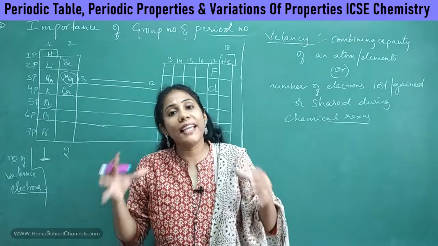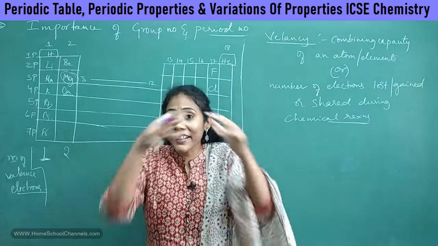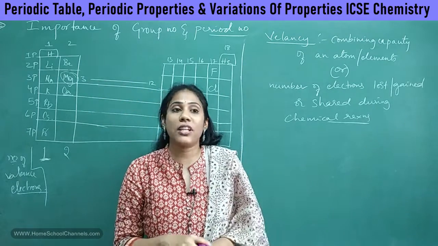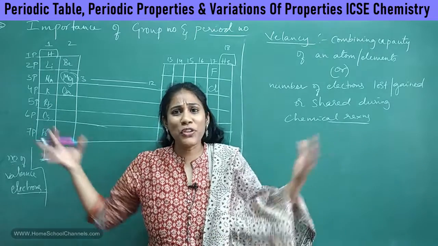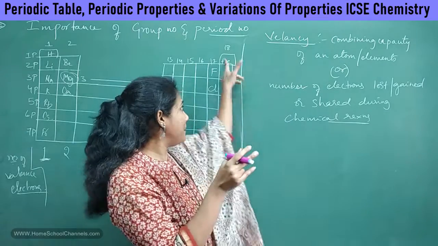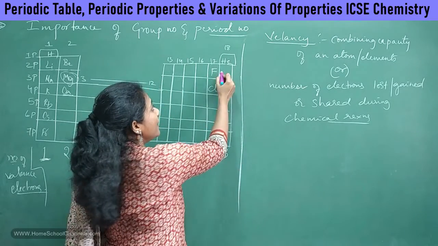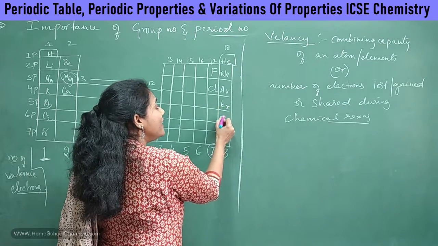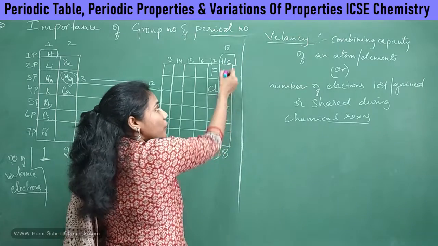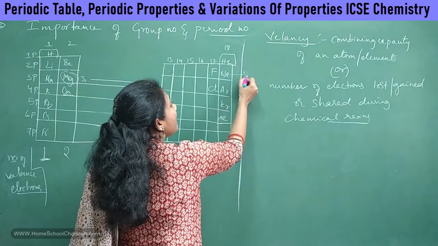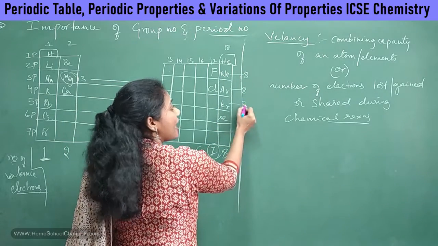Okay, every element wanted to attain that stability. That means every element wanted to have that 8 electron thing in their valence shell, that is in the last shell. Most of the elements do not have 8 electrons in the last shell except noble gases. So we say noble gases are highly stable, right? Why do we say they are highly stable? If you write their electronic configuration, you will understand all of them have 8 electrons in their last shell.